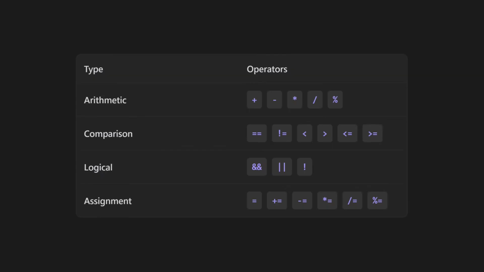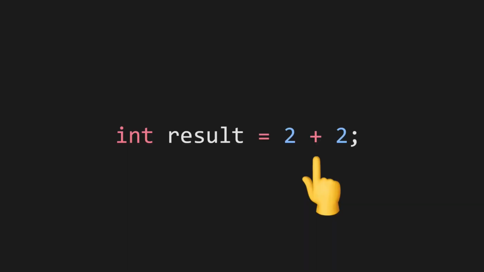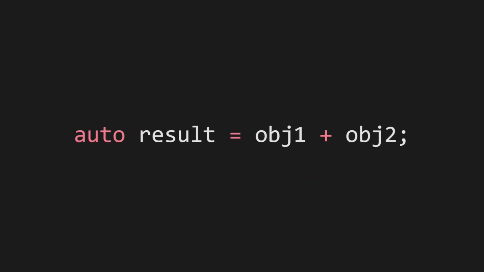Anyways, let's talk about some of the features of C++. I'm going to start with operator overloading. Operators are symbols that perform operations on variables and values. When you add two numbers together, the plus sign is an operator. But what if you have a custom type? Regular addition isn't going to work. Operator overloading means that you can make it work. You can implement your own logic for how the plus symbol should operate on your objects.